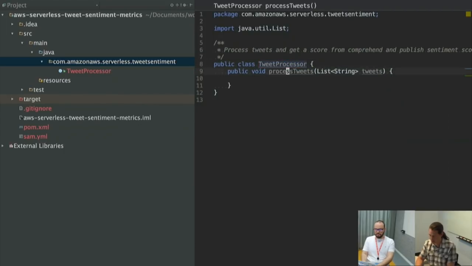Okay, and then I can just call it process. Love those IDE refactors.